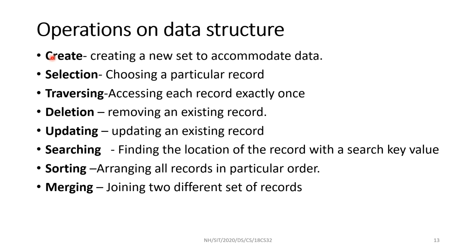If we are making some places to accommodate our data, the next is we can pick one particular element in that data structure. We can choose one particular record, one particular element from the array, one particular node from the graph or the tree. It is called selection, choosing one particular record. Other is choosing all the elements, accessing all the elements exactly once. We have to visit each and every node exactly one time. That operation is called traversing.